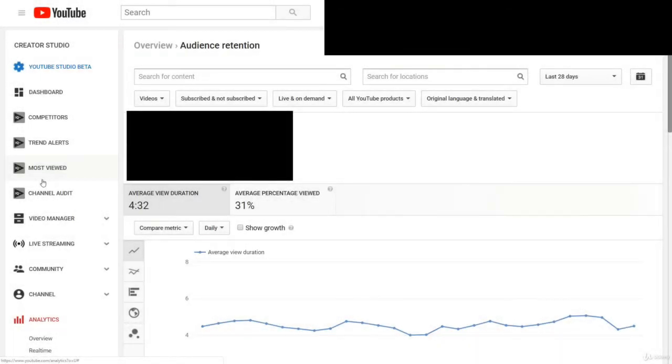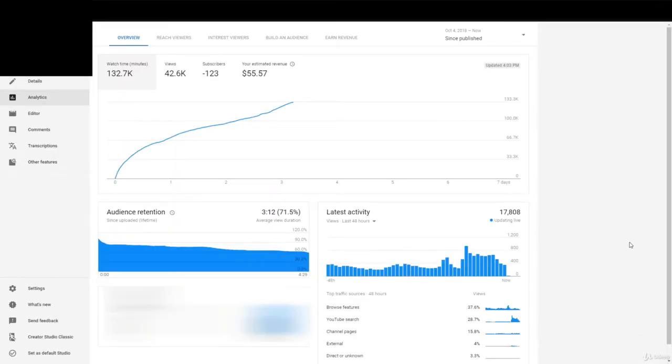And to actually see click-through rate in your YouTube analytics, you have to go to the new YouTube Studio Beta. You can do this by going to your analytics, and then you'll see this button right up here that says YouTube Studio Beta. You can just click that. And then you can actually go on certain videos. As you can see, it also shows audience retention right here. Within the new YouTube Studio Beta, it shows the real-time activity, how many views that video is getting.